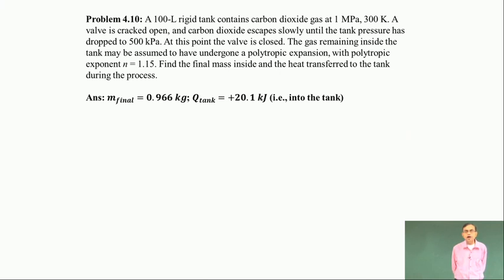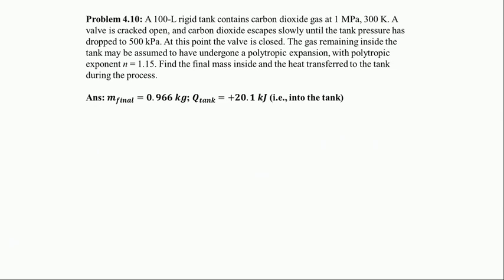At this point the valve is closed. The gas remaining inside the tank may be assumed to have undergone a polytropic expansion with the polytropic exponent n equal to 1.15. Find the final mass inside and heat transferred into the tank during the process.